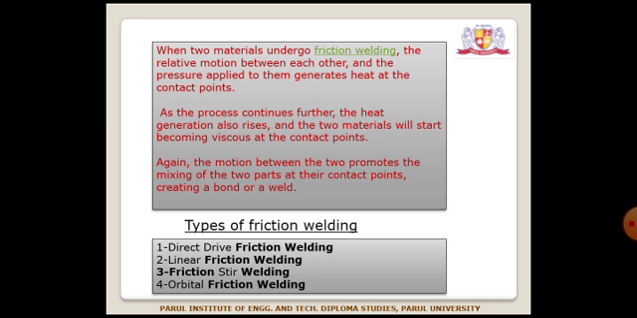When two materials undergo friction welding, the relative motion between them and the pressure applied to them generate heat at the contact points. As the process continues, the heat generation also rises and the two materials start becoming viscous at the contact points. Again, the motion between the two promotes the mixing of the two parts at their contact points, creating a bond or a weld. The different types of friction welding are direct drive friction welding, linear friction welding, friction stir welding, and lastly, orbital friction welding.